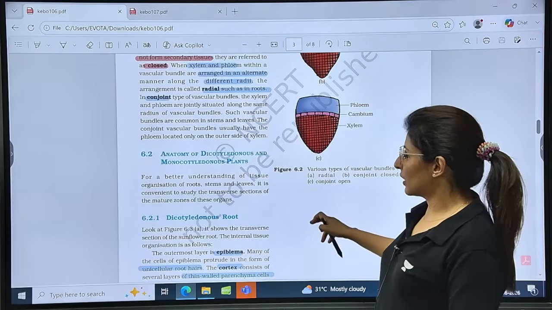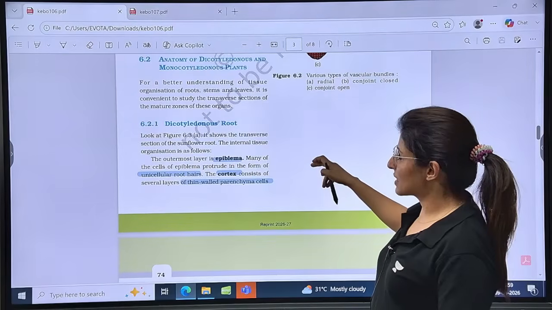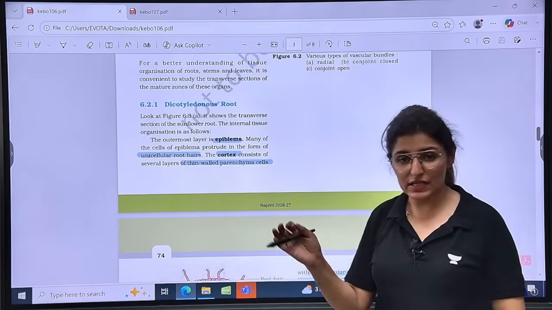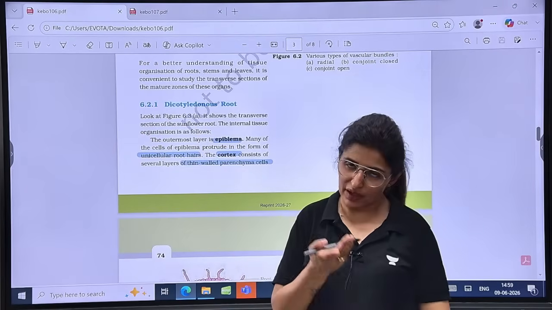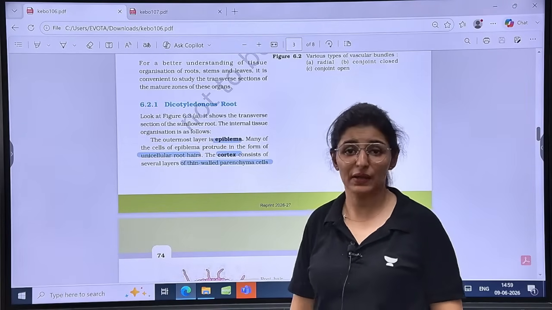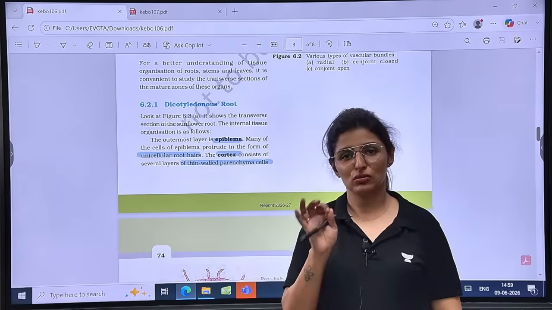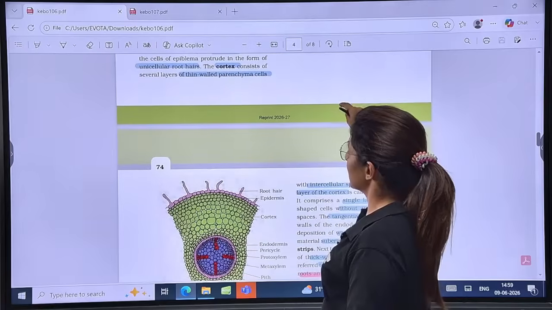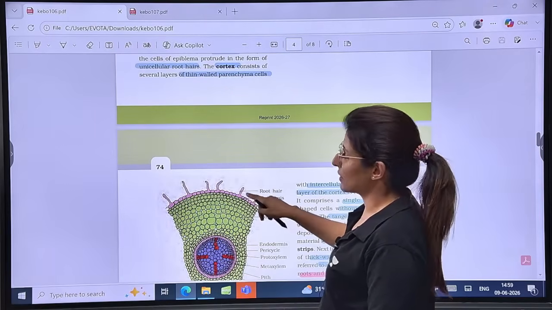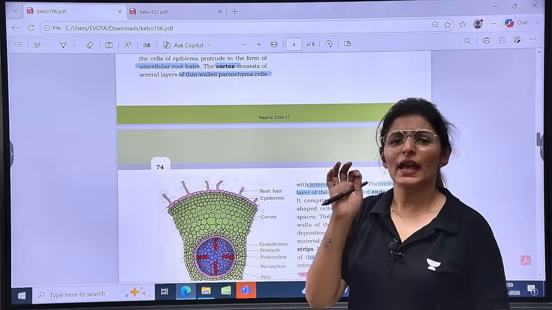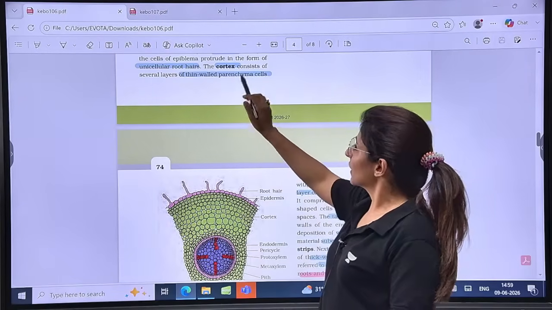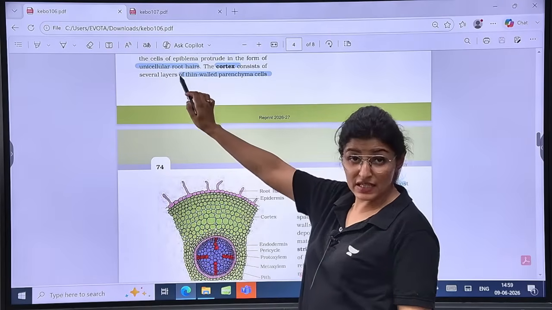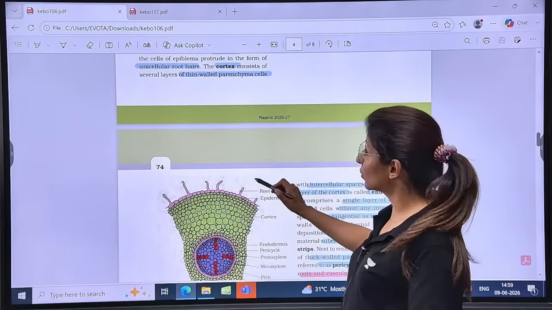Now let's talk about the anatomy of dicot and monocot plants, starting with dicot root, and they have shown the structure of sunflower root. What does it indicate? That sunflower is a dicot, and we have to talk about sunflower in the Compositae family, right? Compositae family belongs to the dicots. Now, the outermost layer is epiblema. See here, the outermost layer is epiblema. So epiblema is the term given to the epidermis of root. Then the cells of epiblema protrude out as unicellular root hairs.